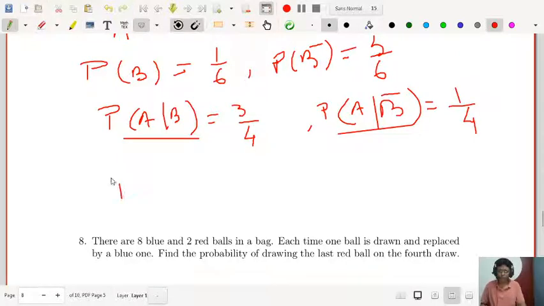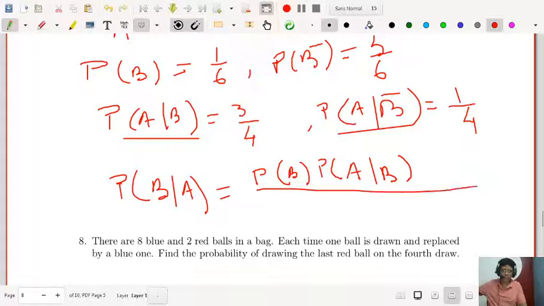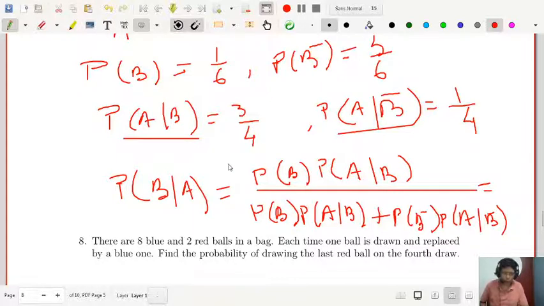So what is Bayes theorem? The probability of B given A equals the probability of B times the probability of A given B, divided by the probability of B times the probability of A given B, plus the probability of B bar times the probability of A given B bar. Now you can substitute, all the values are known to you. Substitute and check, your answer will be 3 by 8.